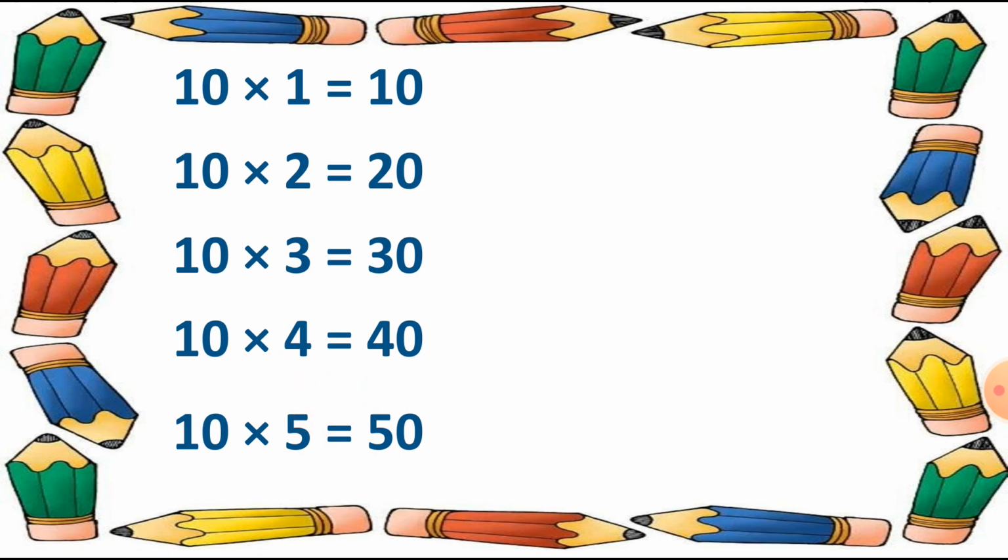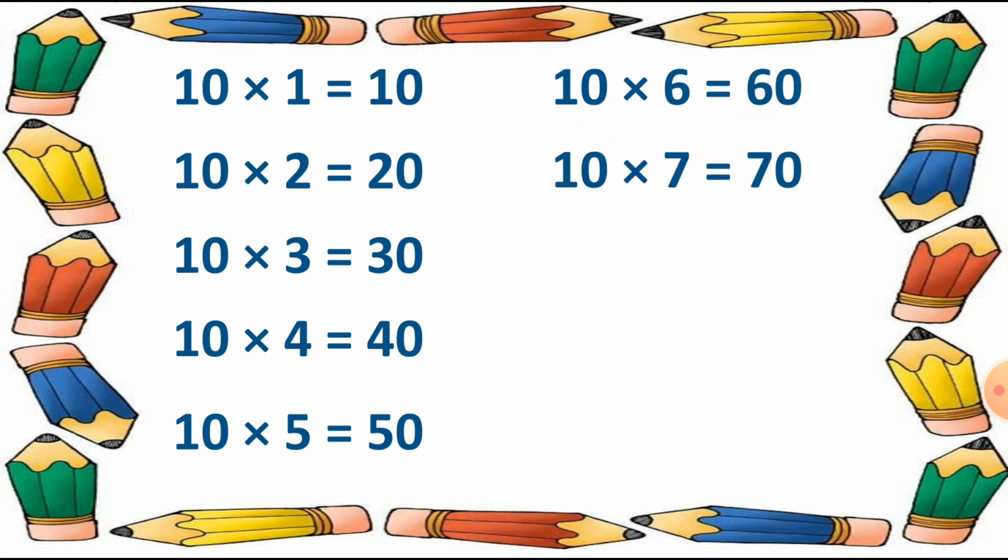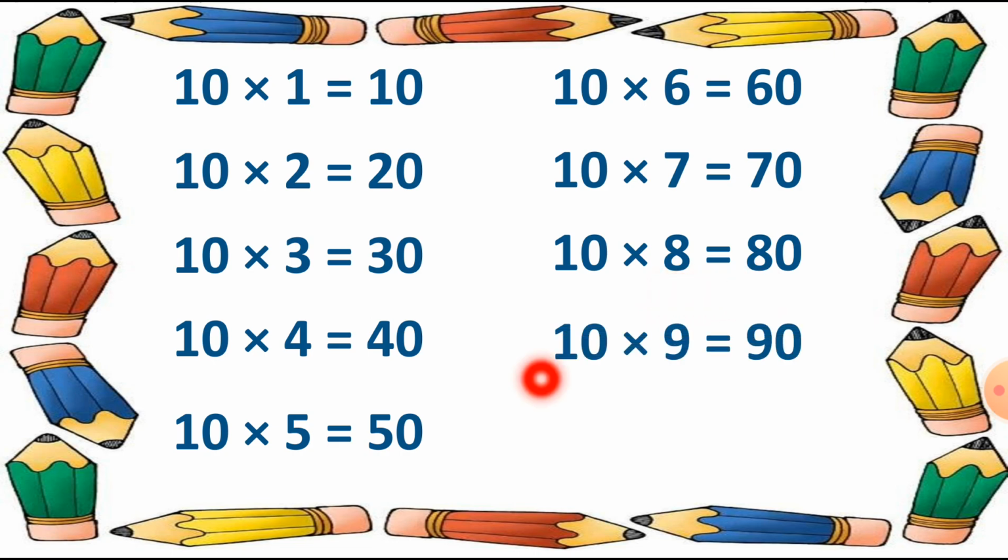10 6s are 60. After it 10 7s are 70. After it 10 8s are 80. After it 10 9s are 90. And at the last 10 10s are 100. What comes after 10 10s are 100?